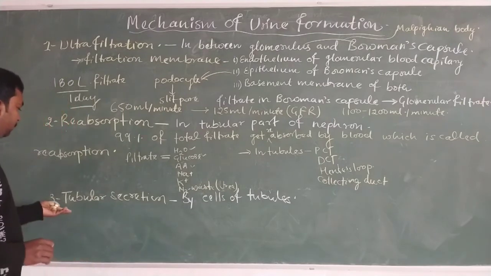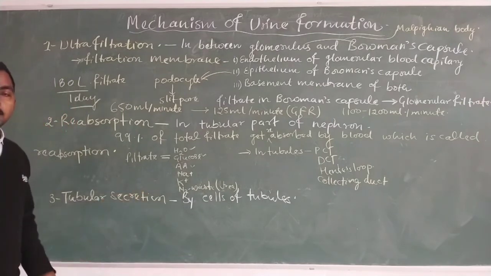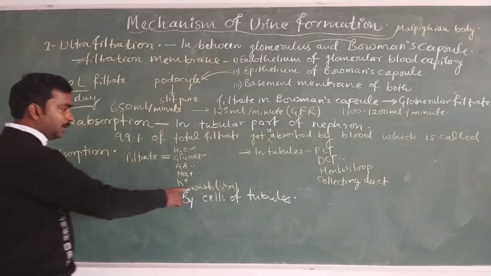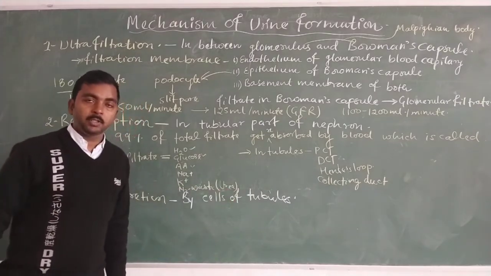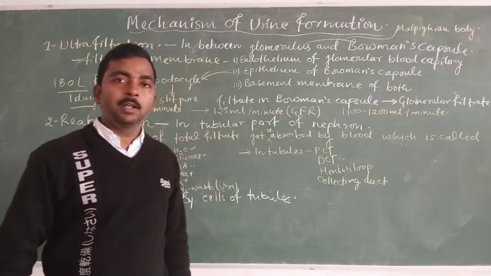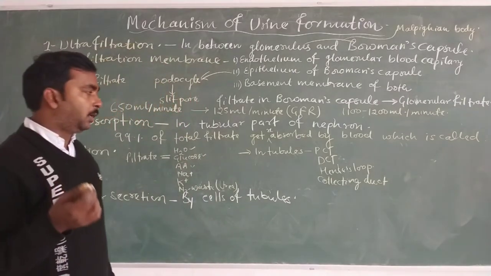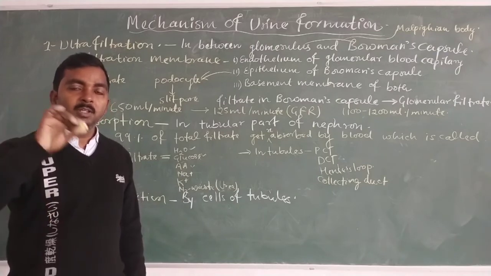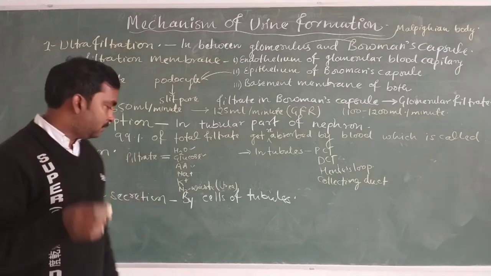Now the third is tubular secretion. The cells of the tubules also secrete some waste material along with ions or electrolytes into the filtrate, after receiving them from the blood vessel.